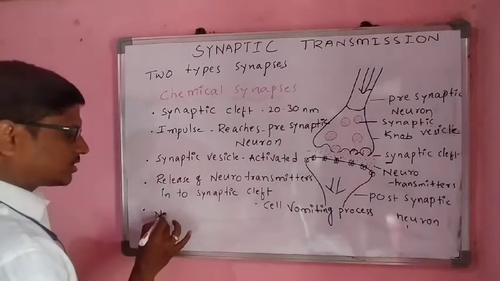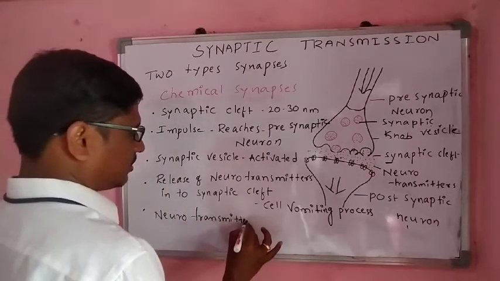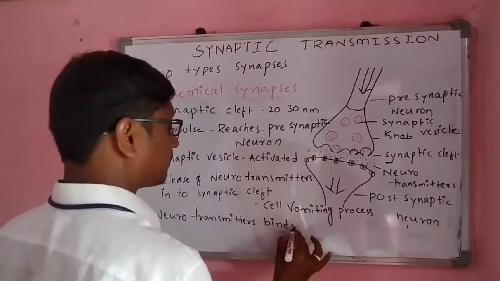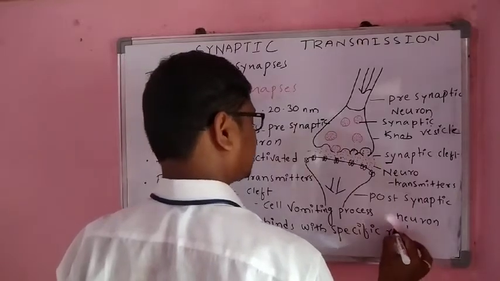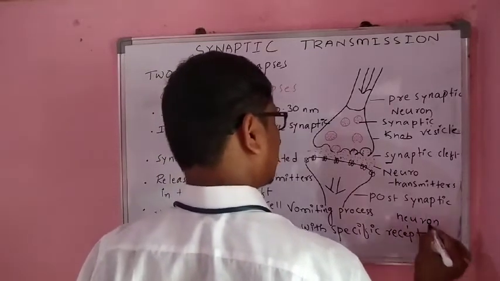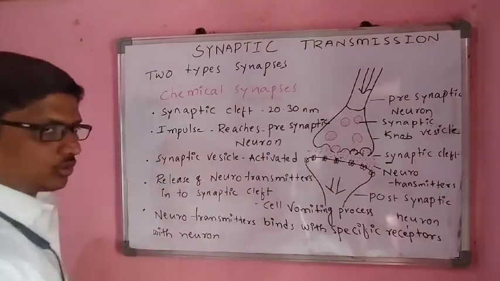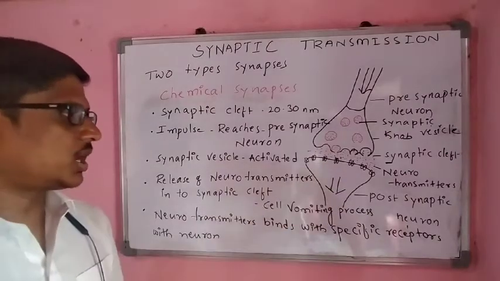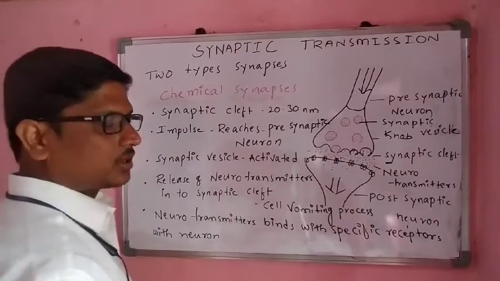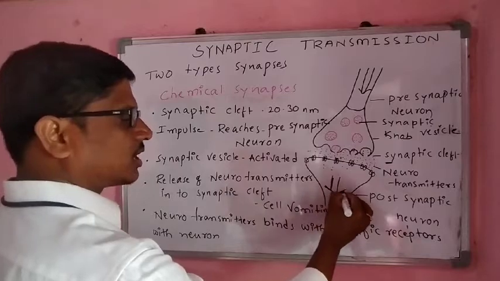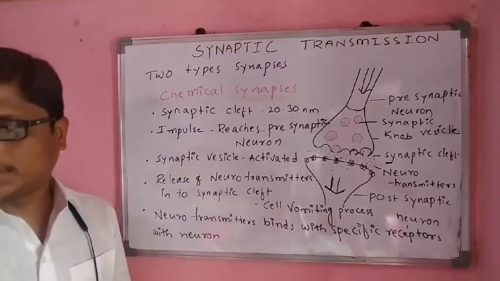And here the neurotransmitters bind with specific receptors of the neuron, and the neurotransmitters enter into this neuron. So the impulse is moving from one neuron to another neuron. This is called a chemical synapse.